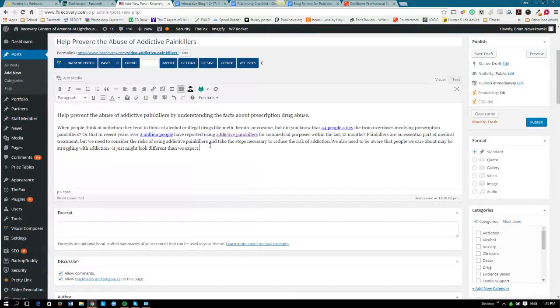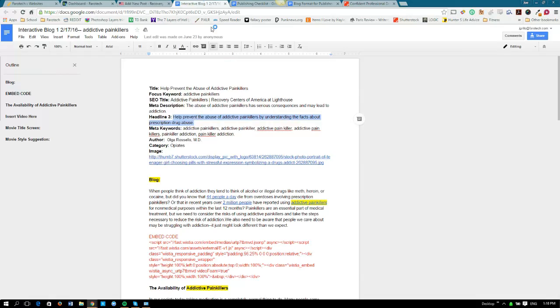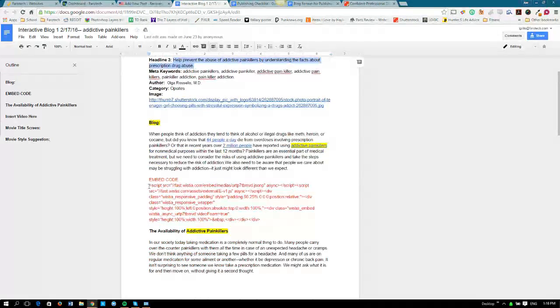If it's too big or too obnoxious of a color, we might have to drop it down to a lower one, a lower heading setting like H4 or H5, something like that. Now we can continue on with the rest of the body. So the next part here we have, this is one part that's a little different than normal blogs. We have what's called embed code here for the video.